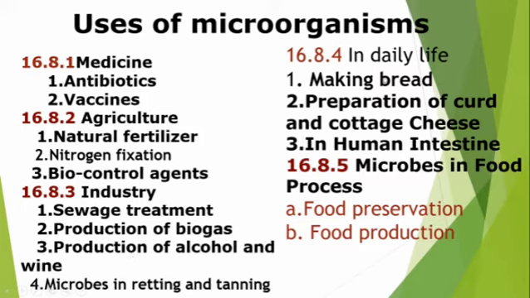In daily life: making bread, preparation of curd and cottage cheese, microbes in the human intestine, in food processing, food preservation and food production. These are the topics we are going to study in this video. Let's enter into our subject.